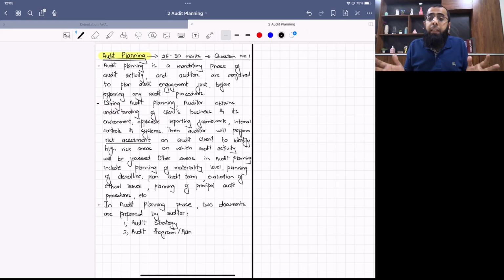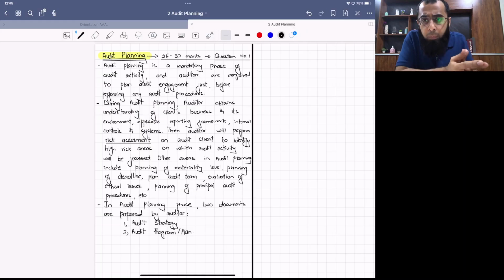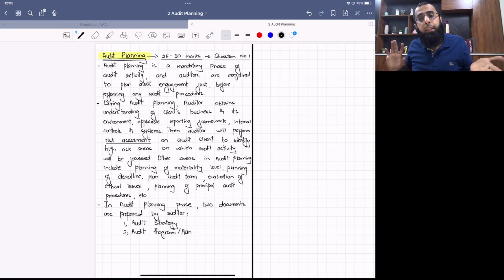Audit planning is a phase when an auditor obtains the overall understanding, performs risk assessment, plans the deadline, and plans the materiality level. He obtains an understanding of laws and regulations, plans each of the heads, and plans principal audit procedures. Everything is planned and documented. This is the reason why the audit starts 3 months before the year end.